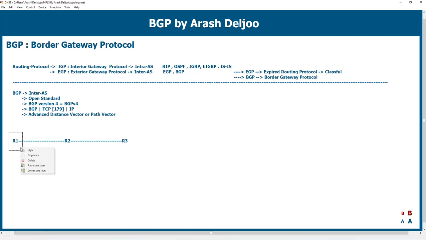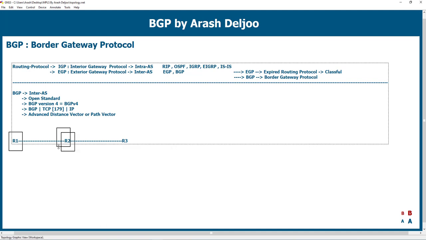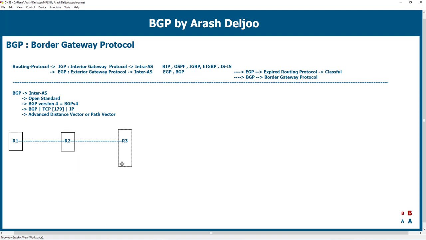Here R1 is an edge router in a network, in a company, in an AS. R2 and then, for example, R3. Look here, R1, R2, and R3.